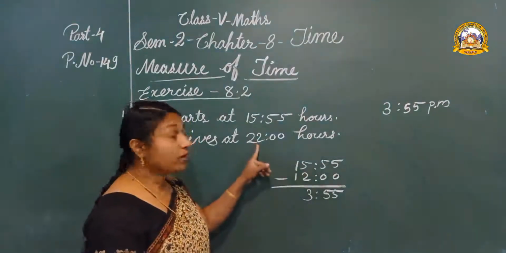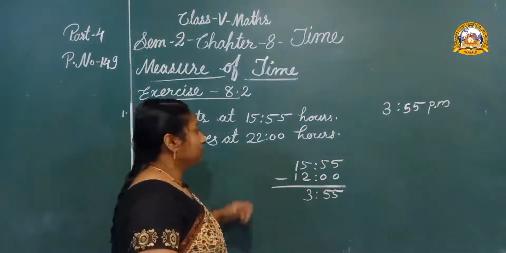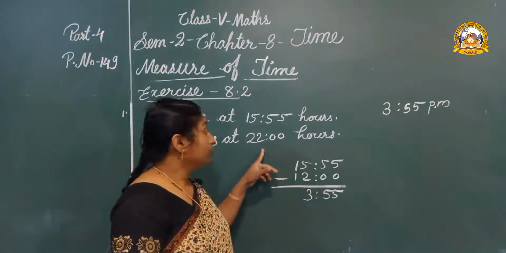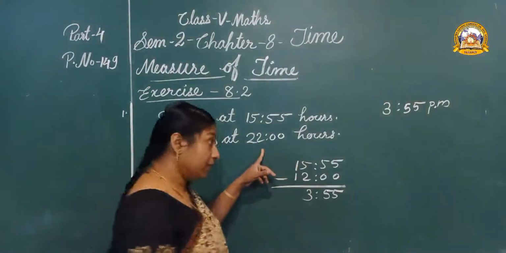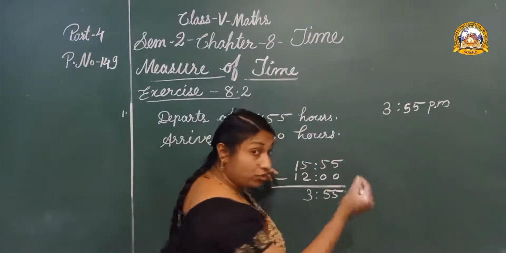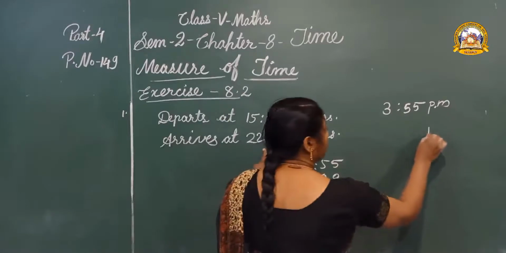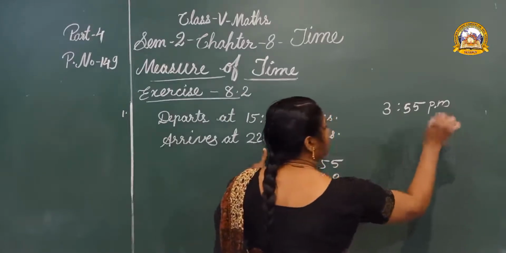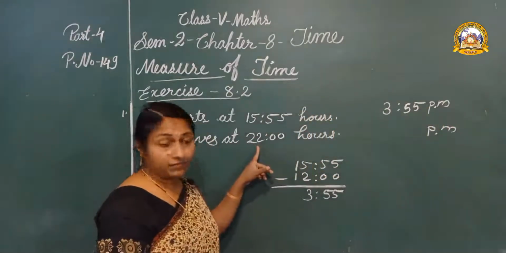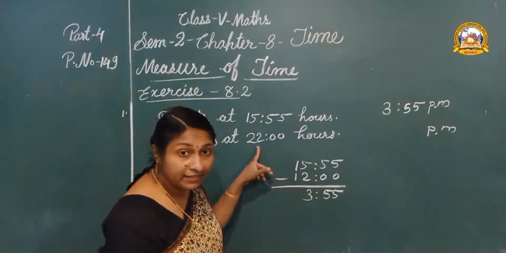Okay, next, it arrives at Bhopal at 22 hours. It is also greater than 12. So we can write PM. And how can we find the digits?